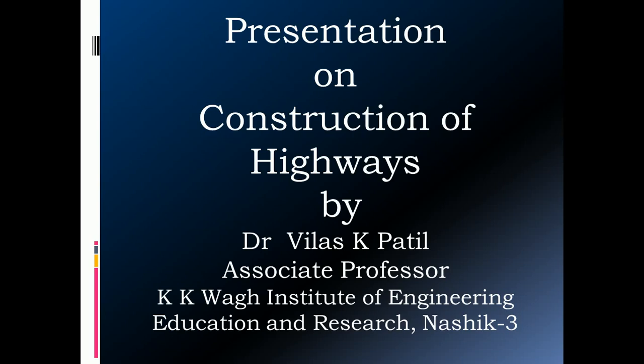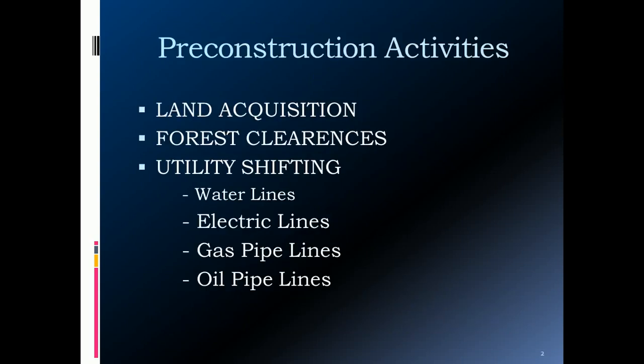So this highway construction consists of earthwork for preparation of the road formation, construction of the road drainage facilities, construction of the cross drainage structures, and construction of the pavement structure. All these are executed at the site as per the design and as per the specifications. For the earthwork, we use the locally available material as far as possible.